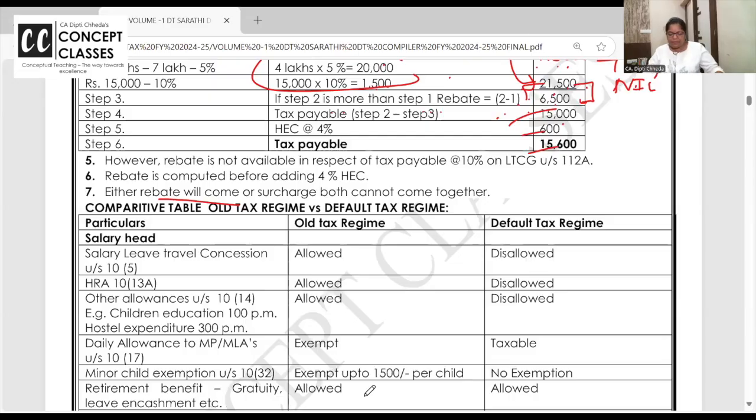After the rebate, after the marginal relief, what is the final tax? On that 4% health and education cess. So old regime up to 5 lakh income rebate is 12,500. Default tax regime up to 7 lakh income and the rebate is 20,000. There's a government limit कि कहाँ तक आपको ये rebate मिलेगा.